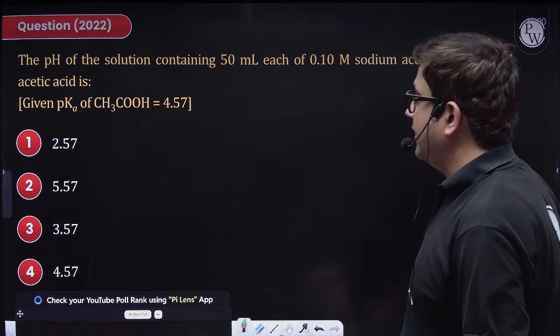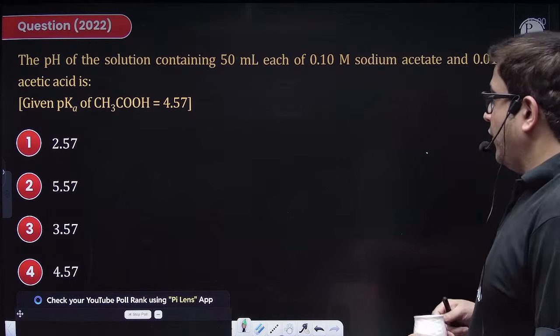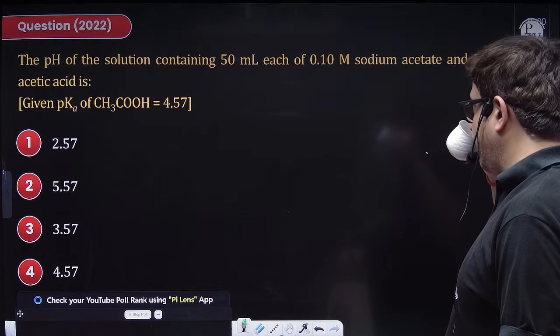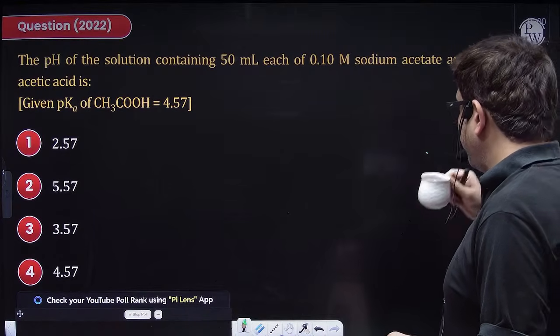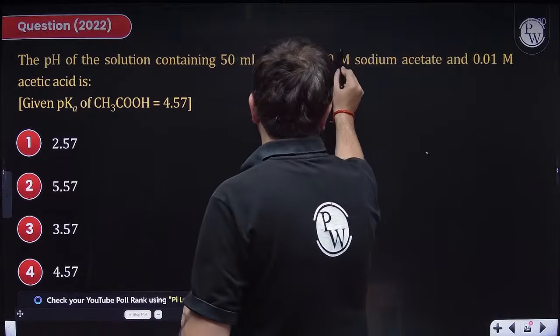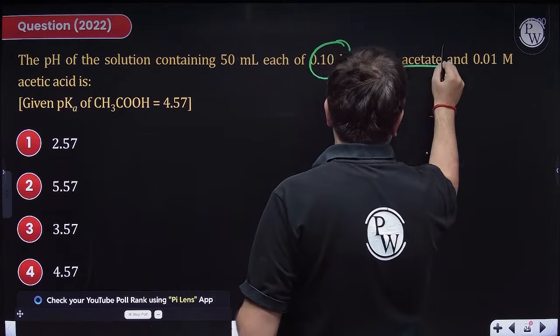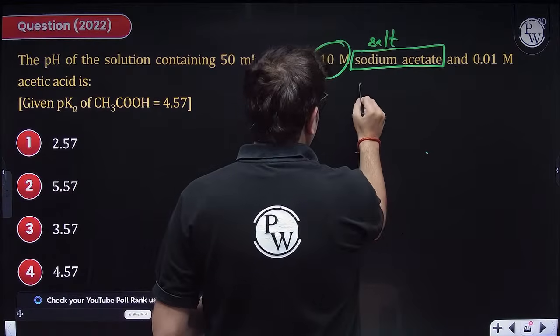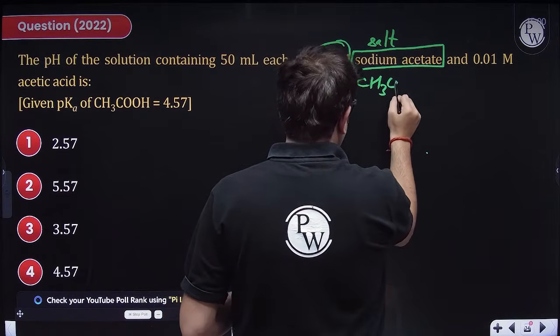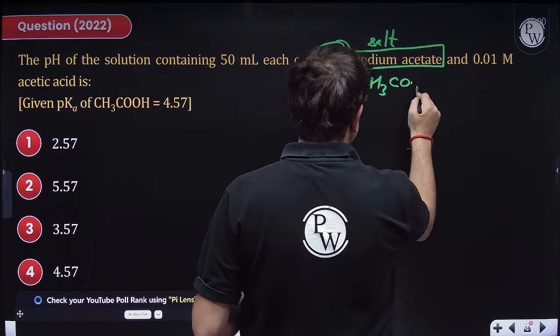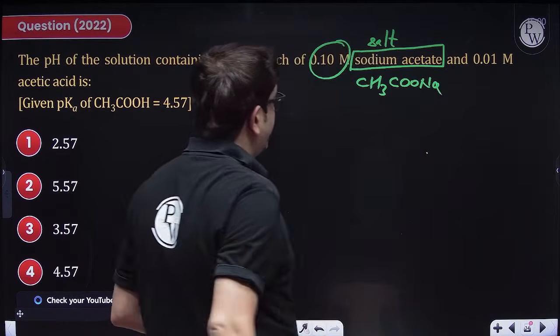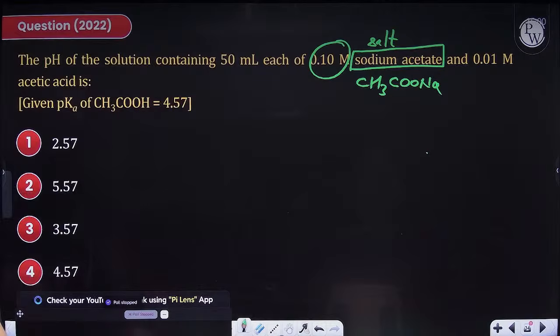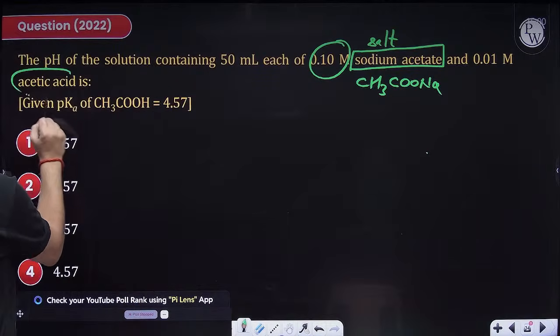The question says the pH of the solution containing 50 ml each of 0.1 molar sodium acetate. Sir, sodium acetate is a salt of weak acid and strong base. And I have 0.01 molar acetic acid. Sir, it is a weak acid.